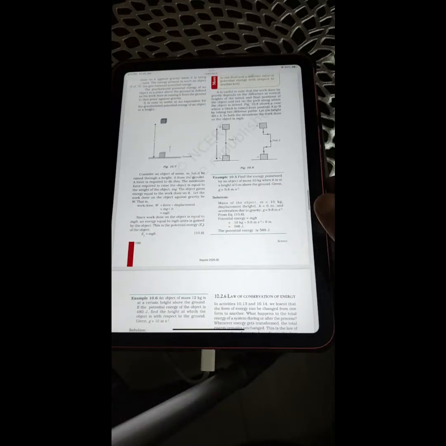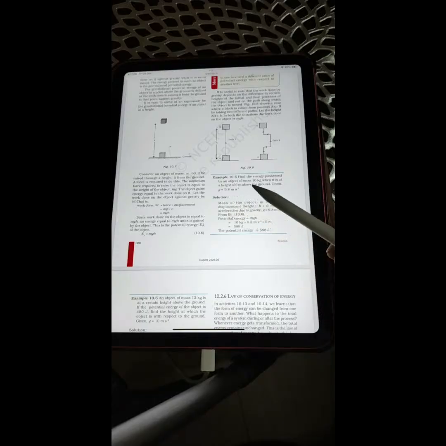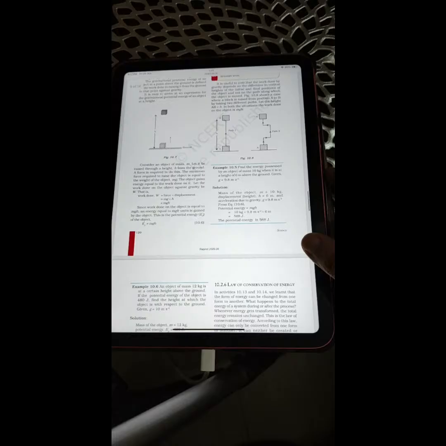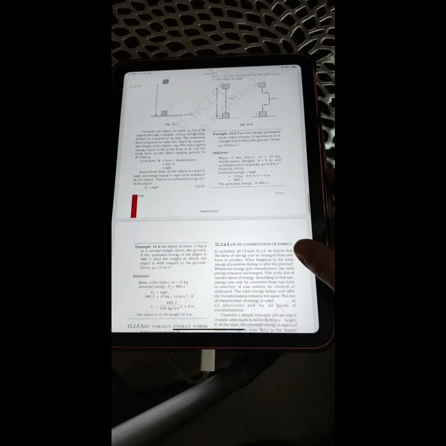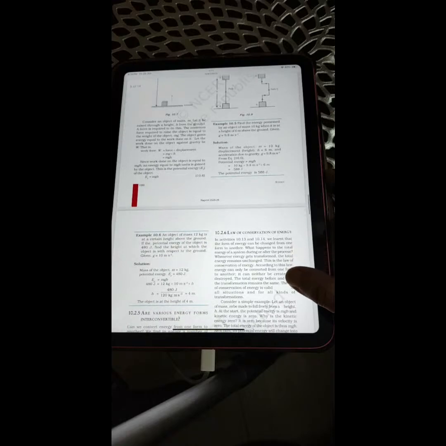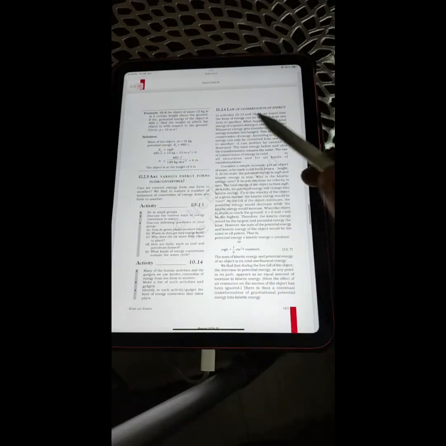Example 10.5. Find the energy possessed by an object of mass 10 kg when it is at a height of 6 meter above the ground. Let g be equal to 9.8 meter per second square. So its solution is: mass of the object m is 10 kg, displacement or height is 6 meter, acceleration due to gravity is 9.8 meter per second square. So from equation 10.6, potential energy is mgh and its value will come out to be 588 joules. The potential energy is 588 joules.